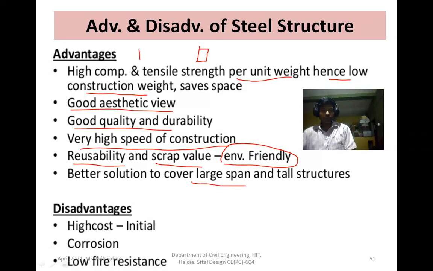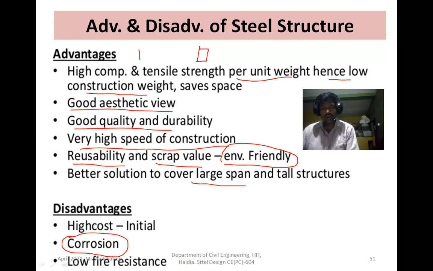Now you come to disadvantages. Steel is costly. This is one drawback of steel structure. Another point is corrosion. Steel may be corroded, and to prevent the corrosion, painting is required.